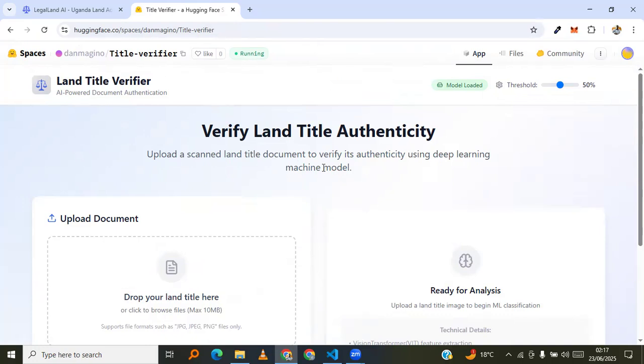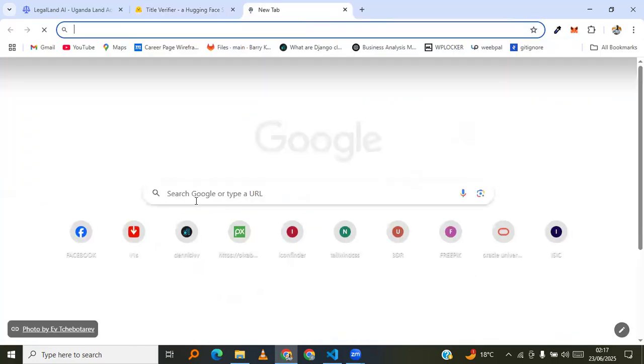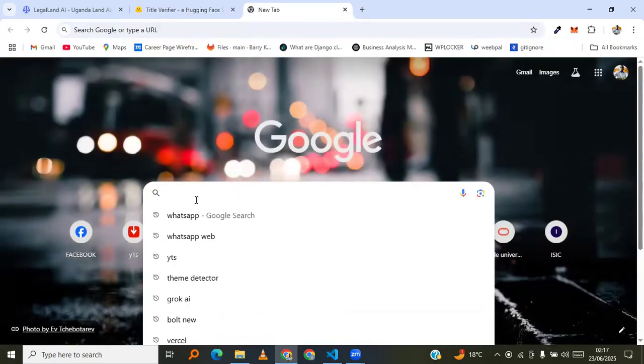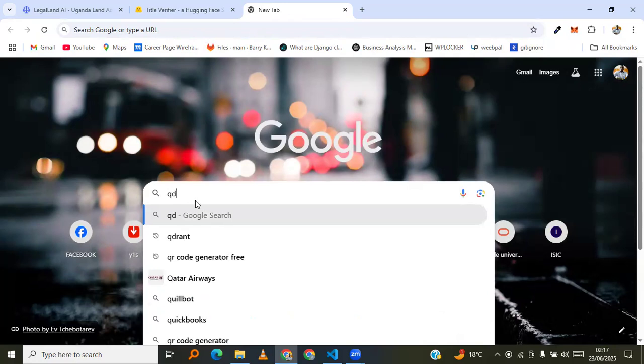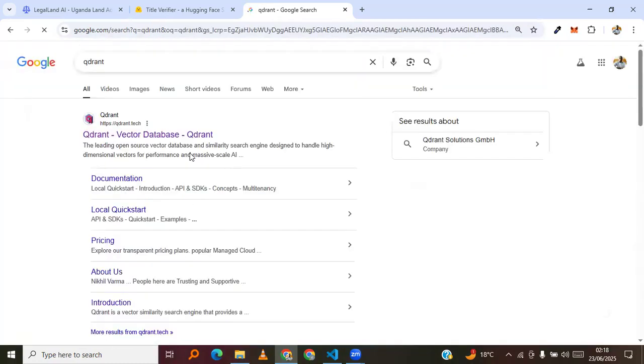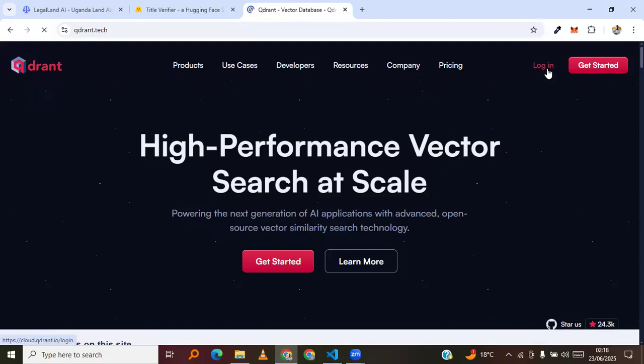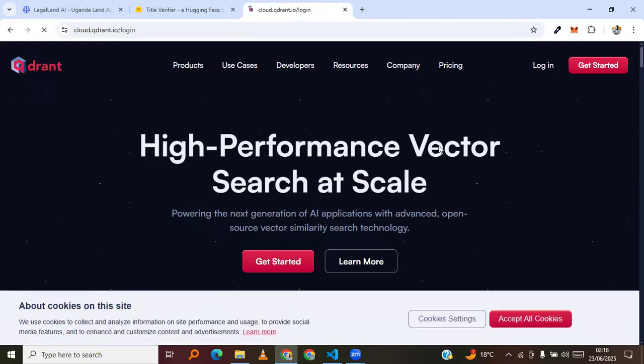And then for the vector database, for those who may want to have a view of it, where we are storing the data being used by the Legal Land Advisory Service, it's called Qdrant. So let me try to log in very fast.